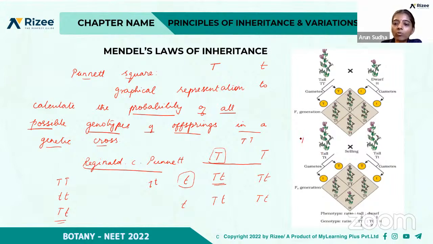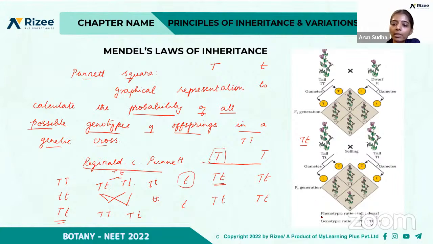So when this heterozygous tall is crossed with another heterozygous tall, that is self-pollination, then the ratio obtained will be, so when it is crossed, that is T, t and Tt, right? This will produce homozygous tall, and when this is combined with this heterozygous tall, this and this will produce again heterozygous tall, and these two t will produce the homozygous dwarf, right?